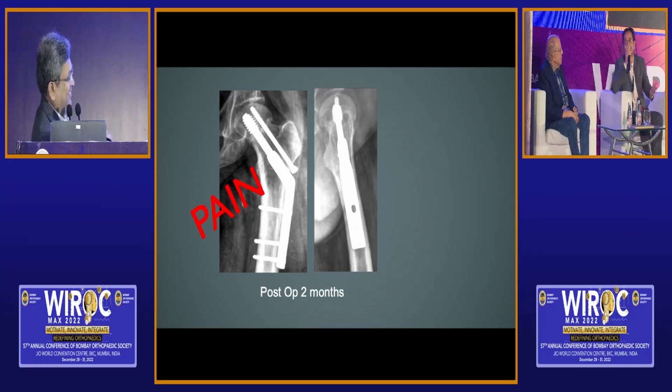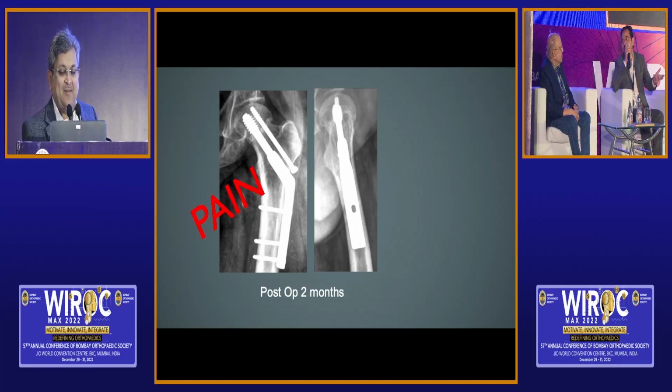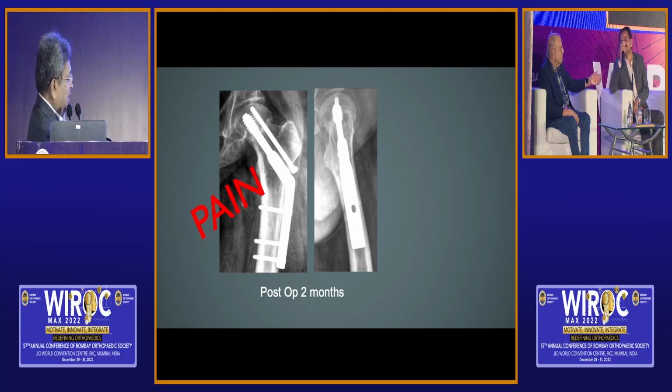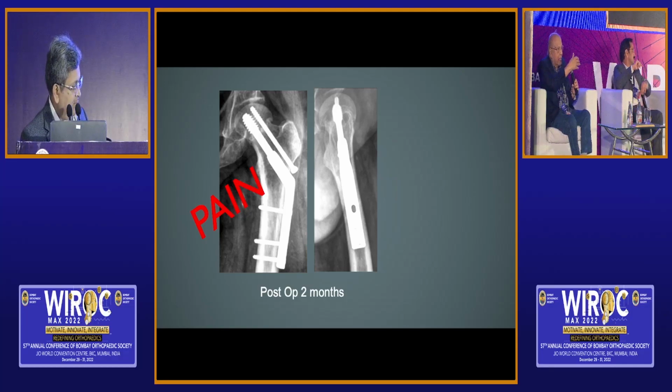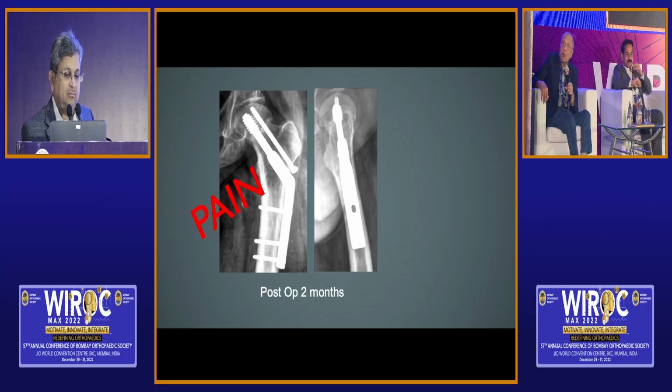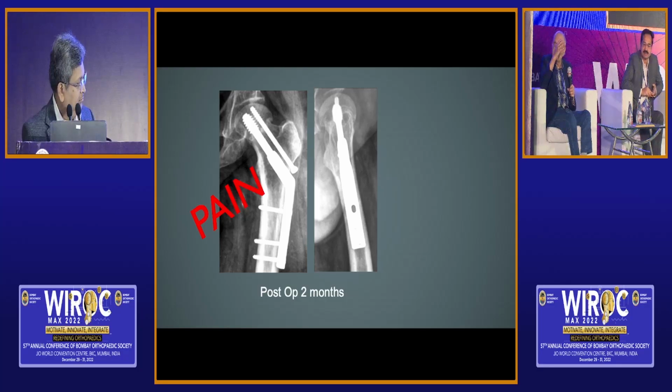Even the literature says that even if you do a DHS with derotation screw, there is a 20 to 30% failure rate in neck of femur fracture. Even in spite of doing everything, there are chances that you will get such a failure. And if you are showing the AVN, then it's okay. The cause of the pain is AVN. But if AVN is not there, then one has to suspect infection also in that case. No infection. GSK, sir? No, as he suggested, there is a 30 to 40% complication rate. It's a well done DHS and derotation screw. It is done well, well reduced, nicely fixed, everything is okay, but still it is likely to fail.